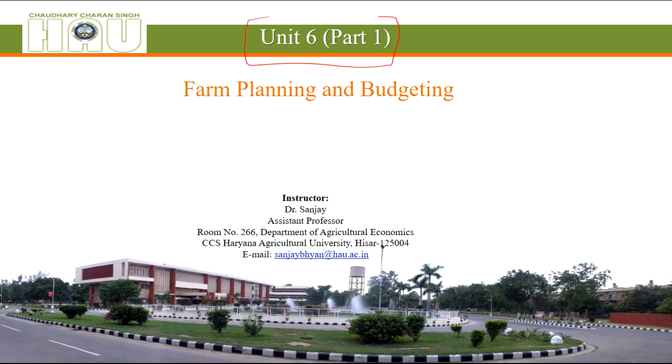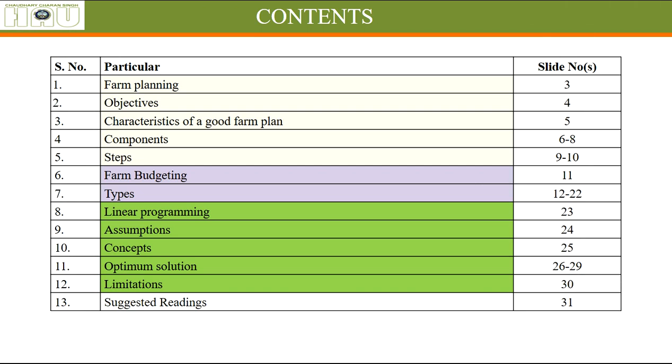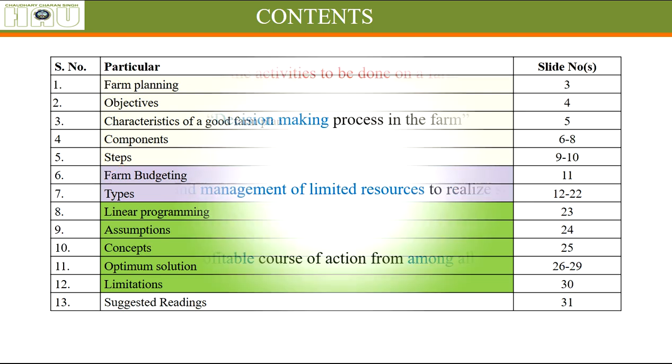Today we'll be studying the next unit, unit 6 of our course AGCON 302. Herein we will be talking about this particular headline and its associated contents, that is what is farm planning and what is budgeting. So let's begin. The content for this lecture is: here we'll be studying what is farm planning, what is farm budgeting, and its two types. And the third type, linear programming, we'll be continuing in part 2 of this unit's lecture. Okay, so let's begin.